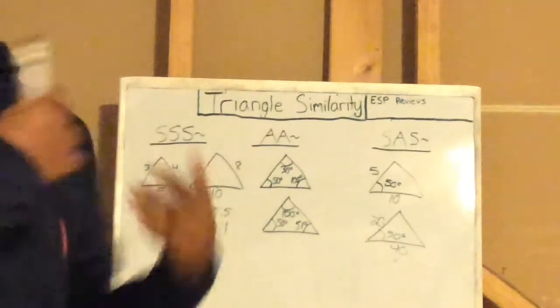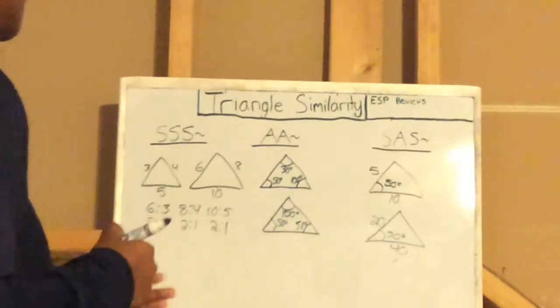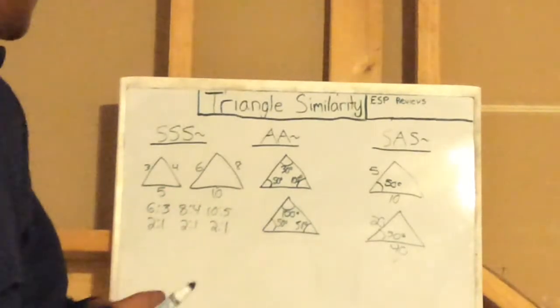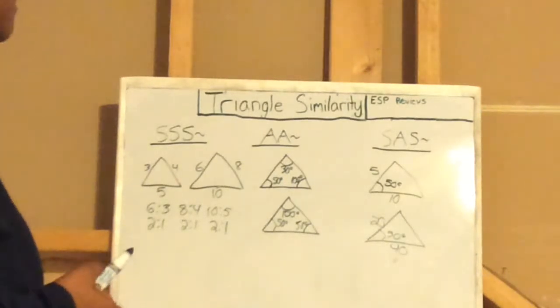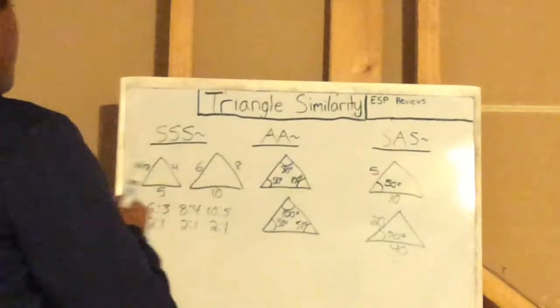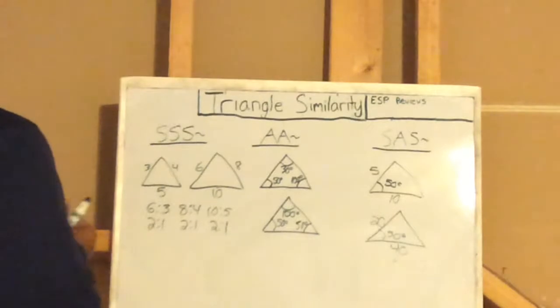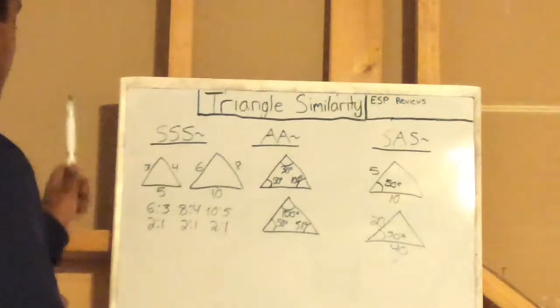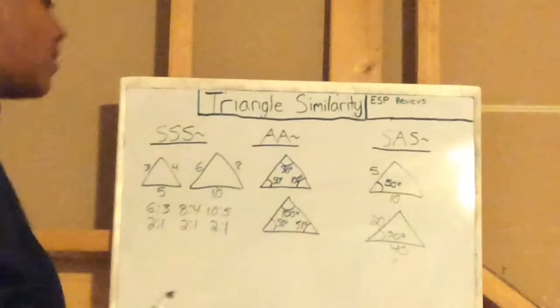Now, I'm just going to go into a few examples right here, so we're not going to stop the video. We're just going to go right into some examples. Let's just do them. So, let's do an SSS similarity example. So now we have 3, 4, 5, and 6, 8, 10. We saw that. So now I'm going to give you a little harder example.